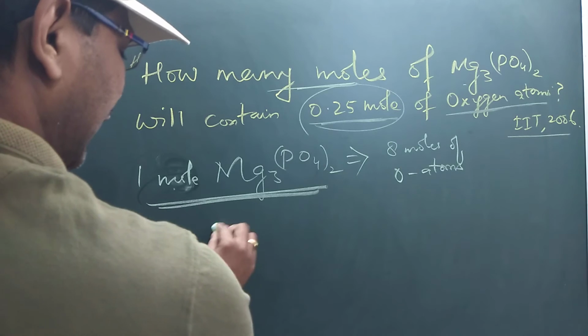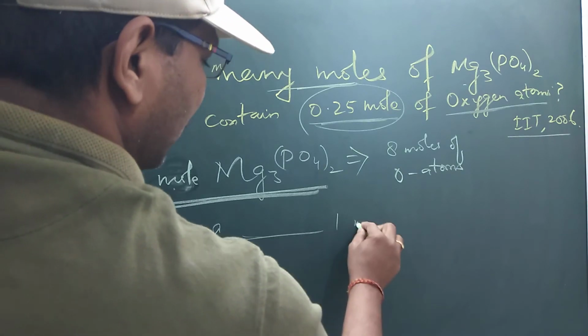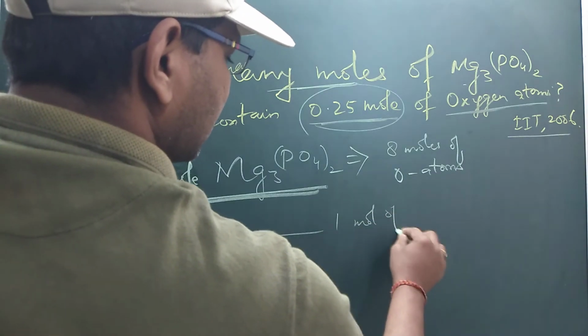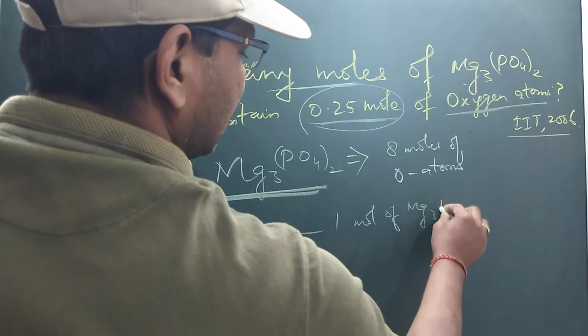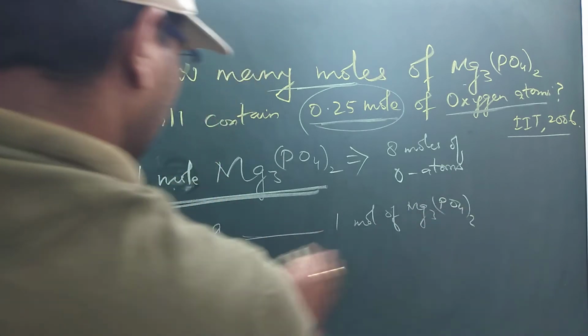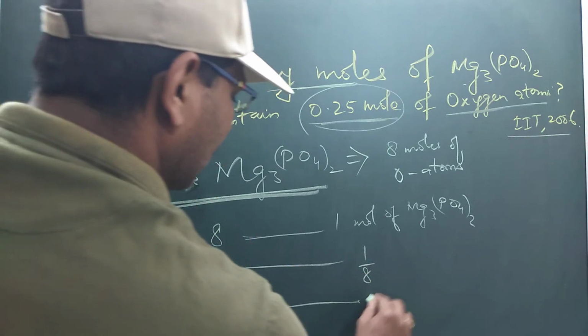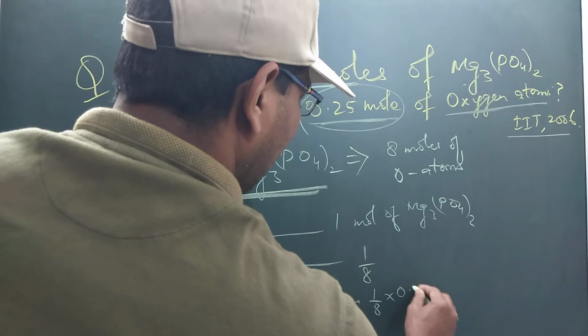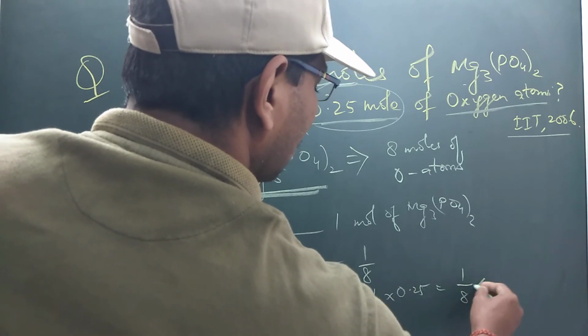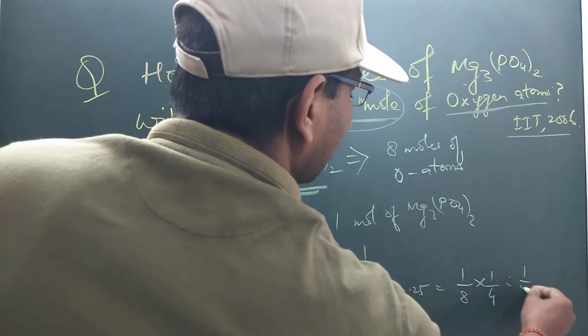So if 8 moles of oxygen is present in 1 mole of magnesium phosphate, then 1 mole of oxygen will be present in 1 by 8, so 0.25 will be present in 1 by 8 into 0.25. That means 1 by 8 into 1 by 4, that means 1 by 32.